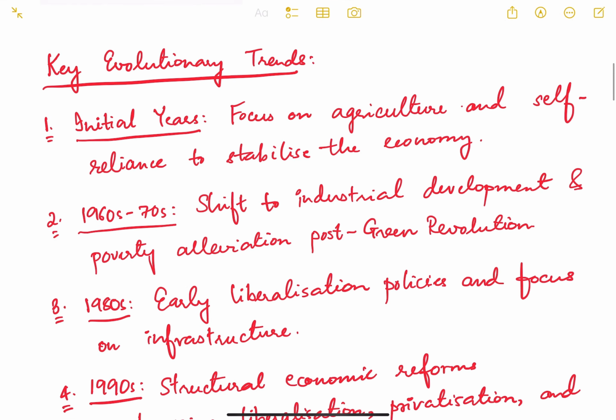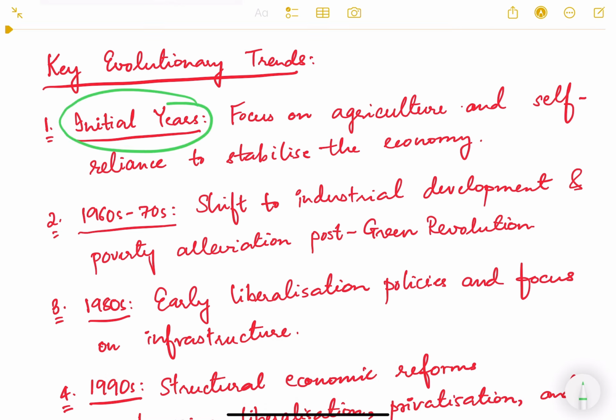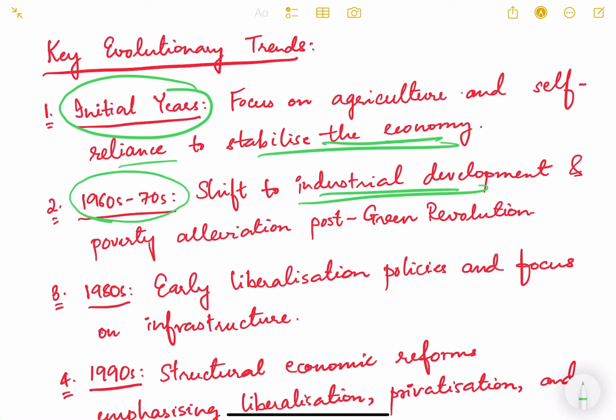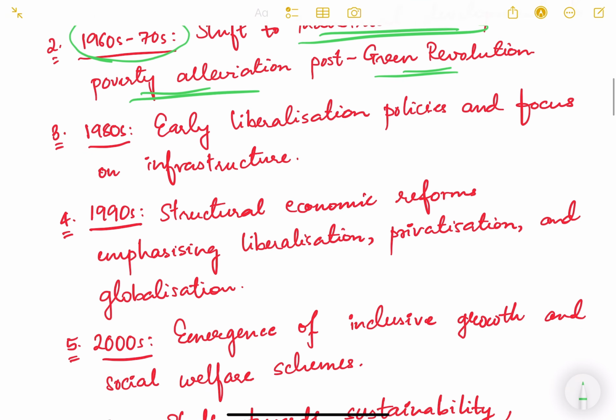So key evolutionary trends: in the initial years, there was focus on agriculture and self-reliance to stabilize the economy. Secondly, from the 1960s and 70s, these 2 decades, there was a shift to industrial development. Initially, we were thinking more about agriculture, self-sufficiency and heavy industries. Now we started talking about industrial development in the country, and poverty alleviation post green revolution, because poverty was the biggest challenge for India during this period.